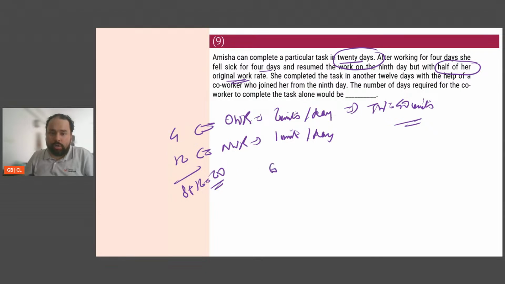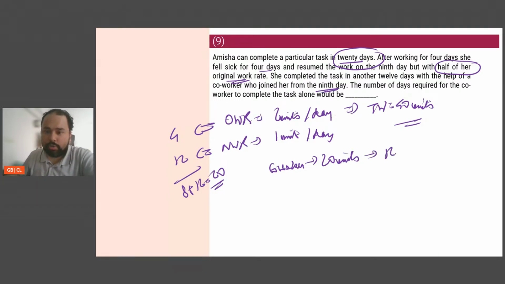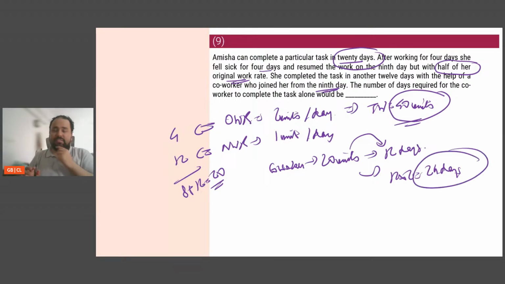That means her co-worker has done 20 units of work. And how many days did the co-worker work? Co-worker joined on the 9th day, so the co-worker has worked for 12 days. So the co-worker does 20 units in 12 days. Total work is 40 units. So the co-worker will do the total work in 12 into 2, which is 24 days. Again, simple enough question, direct, nothing to worry about.